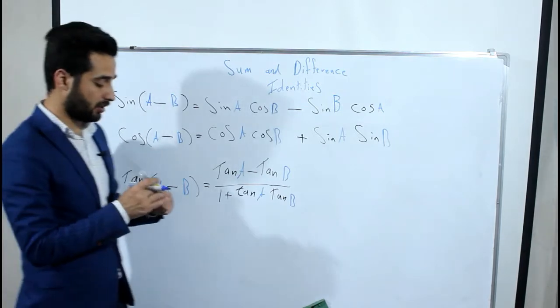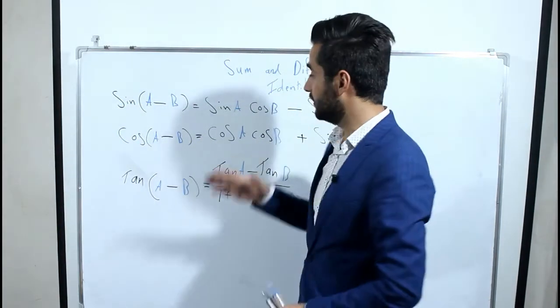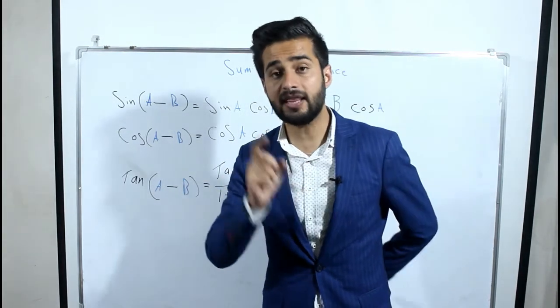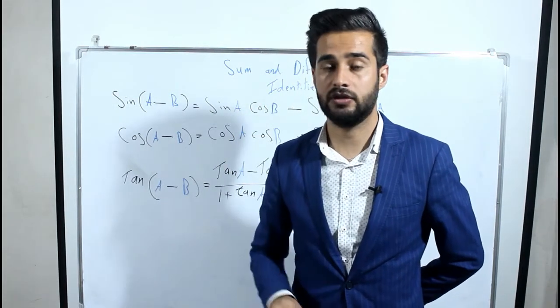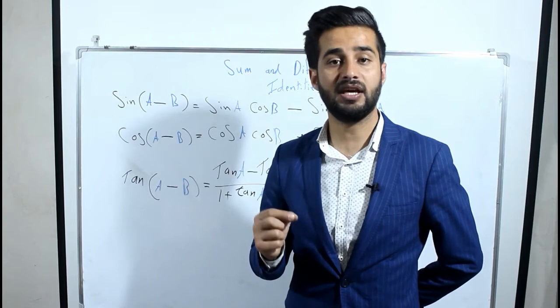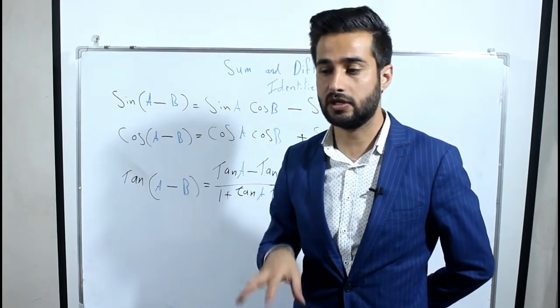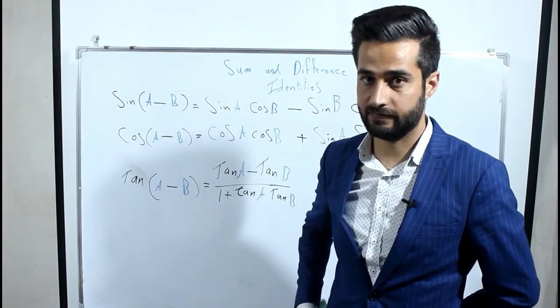So this is all the sum and difference identities in sine, cosine, tan. But if you get this idea from me, you'll never make a mistake and you'll never forget this lesson. Be careful, in math there's no memorizing. You can use ideas to never forget this.